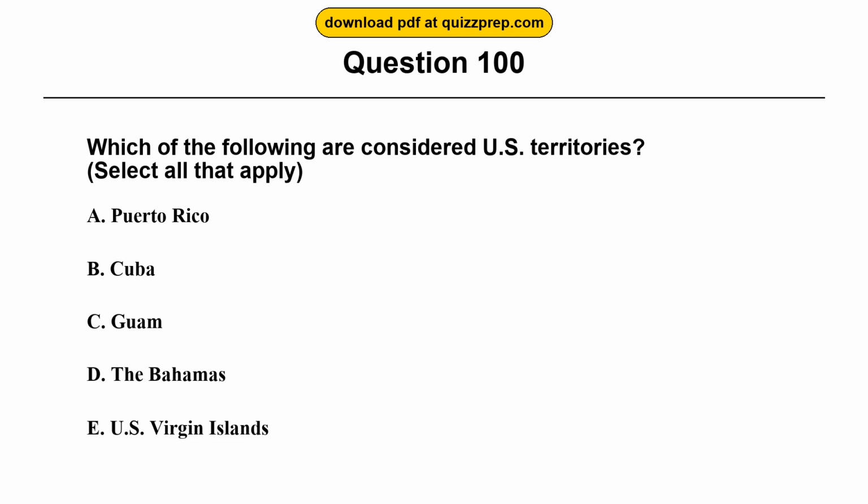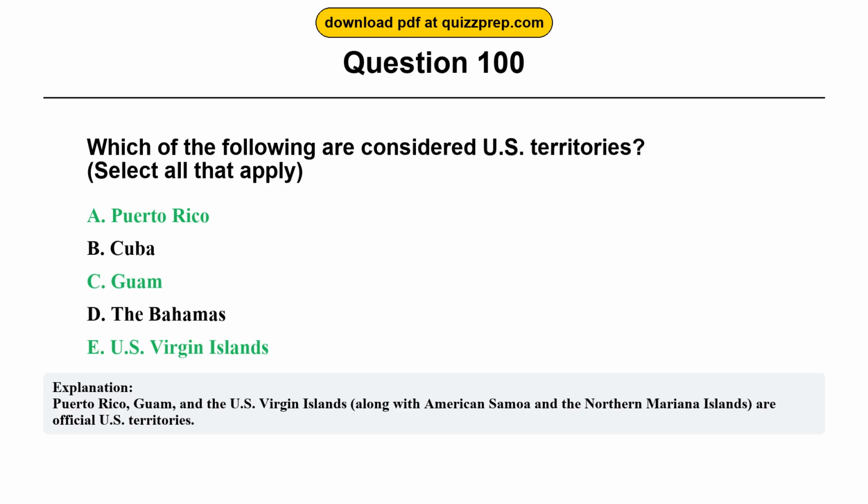Question 100. Which of the following are considered U.S. territories? Option A, Puerto Rico. Option B, Cuba. Option C, Guam. Option D, the Bahamas. Option E, U.S. Virgin Islands. The correct answers are options A and C and E. Puerto Rico, Guam, U.S. Virgin Islands. Puerto Rico, Guam, and the U.S. Virgin Islands, along with American Samoa and the Northern Mariana Islands, are official U.S. territories.